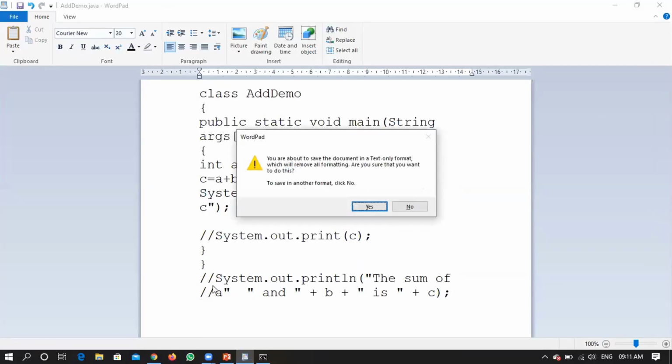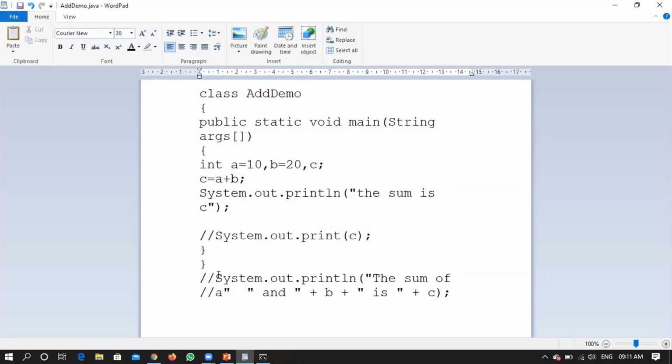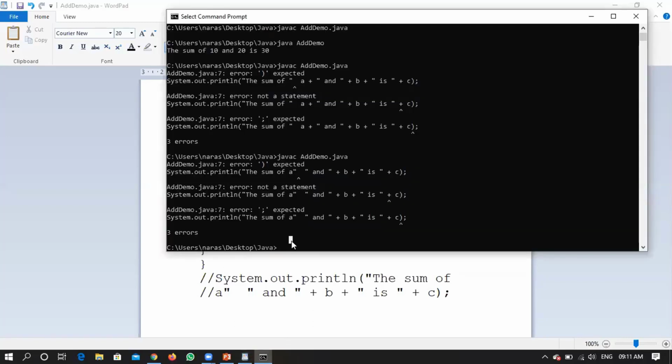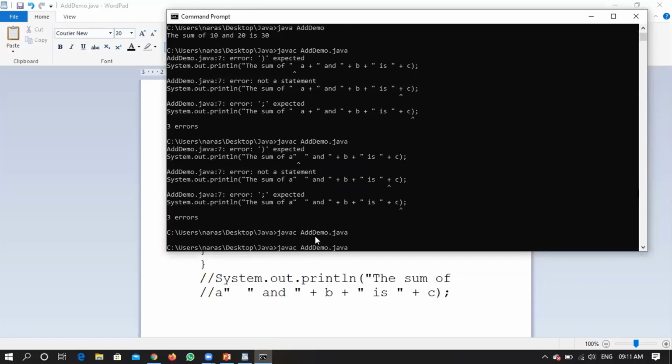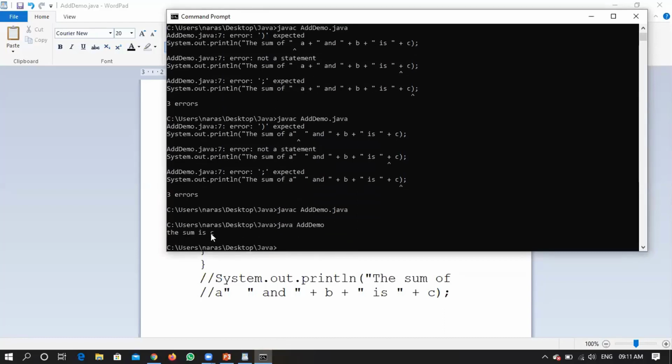You might have in your mind that C is nothing but a variable to be substituted, but in implementation you didn't do like that. You just wrote that as a normal statement in a system.out.println, right? So if you do like this, in the output it will be just a printing of that particular statement saying that the sum is a C, not substituting that particular one.